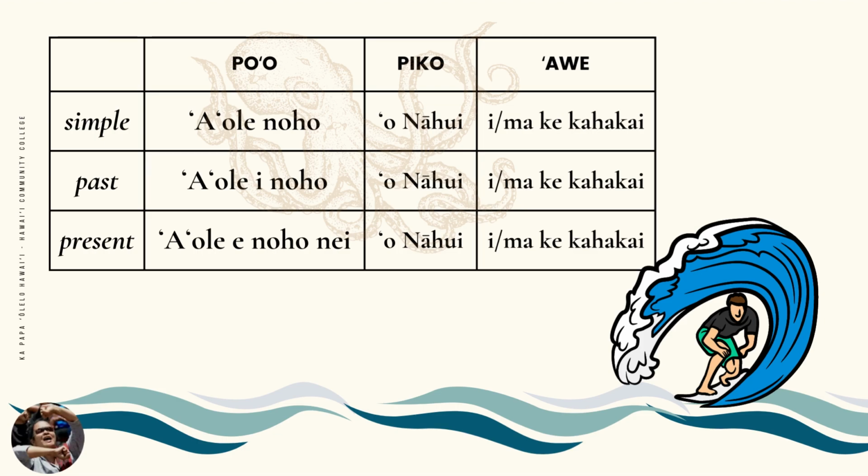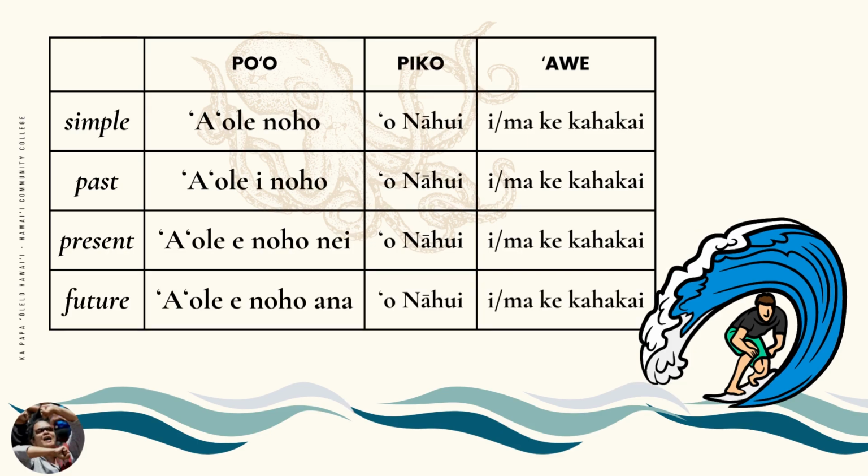If we want to say Nahui will not sit on the beach, that's the future tense. For future tense, we use e and ana around the painu. ʻAʻole e noho ana o Nahui i ke kahakai. ʻAʻole e noho ana o Nahui ma ke kahakai. Nahui will not sit on the beach.